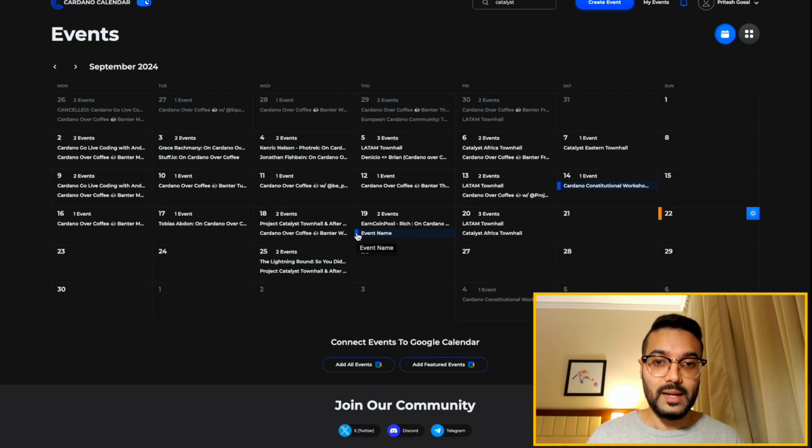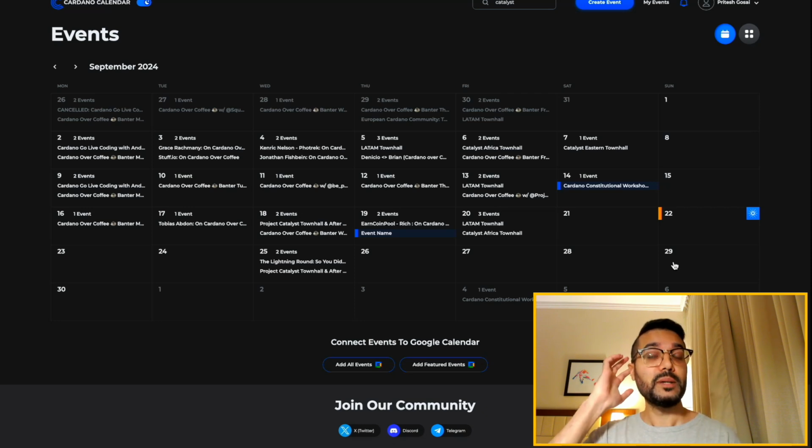This blue tab right here is basically showing you a featured event. So a featured event is the same as a basic event listing. However, you get a few extra unique features which are beneficial for project owners, such as user comments, reactions. You can add your own custom graphics. So it's definitely beneficial to have the featured event option. And I'll be showing you how to do that here in just a moment.